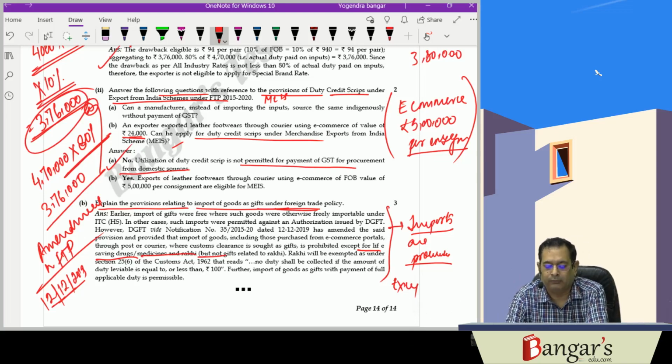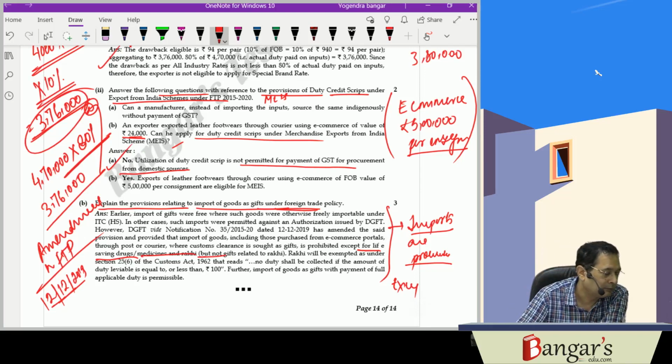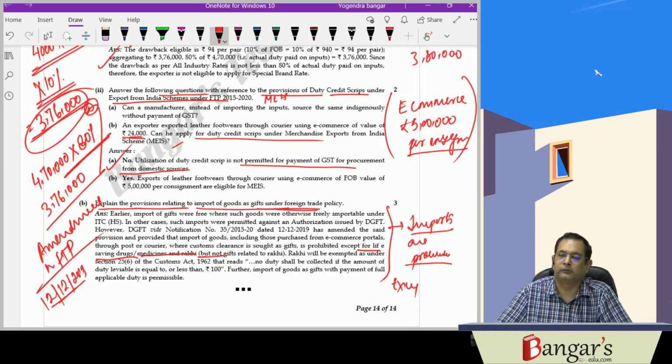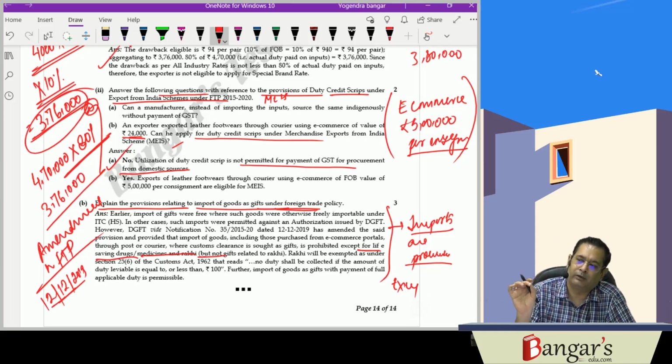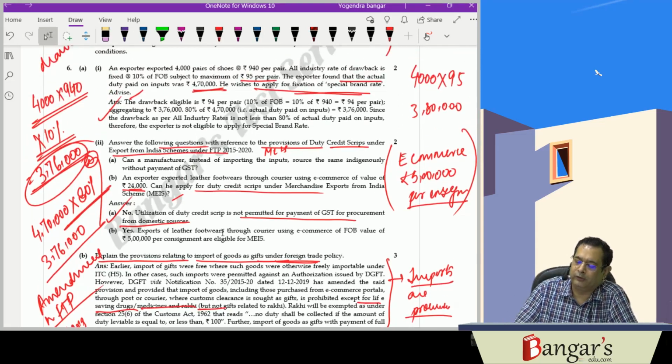Rakhi will be exempted under section 25(6), that no duty shall be collected if the amount of duty is equal to or less than rupees 100. For the import of gifts, payment of full duty is what is permissible. So this was our customs subjective paper, and this is an amendment. Refer to this amendment from the examination point of view. It's very important and can be asked in your foreign trade policy also.